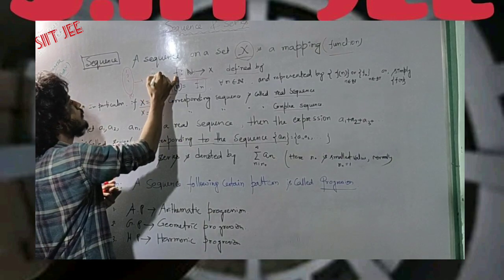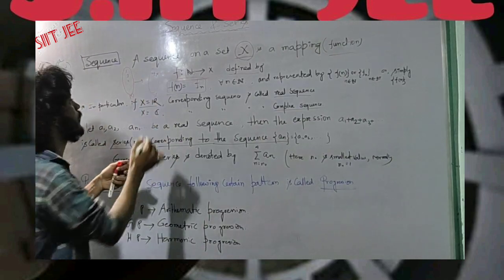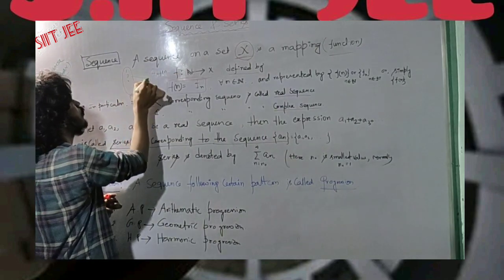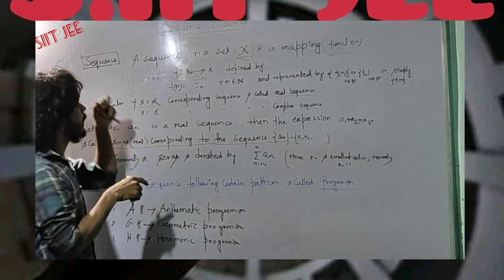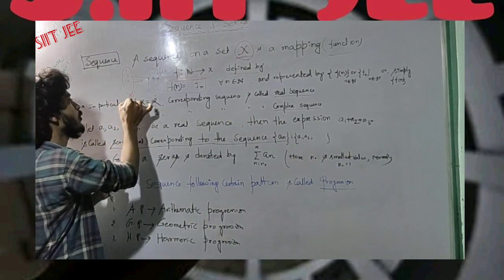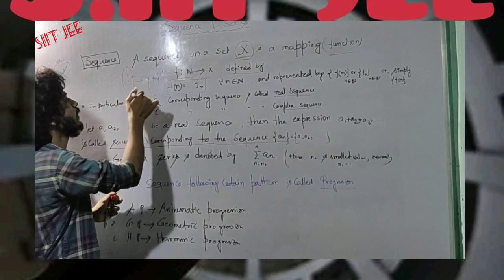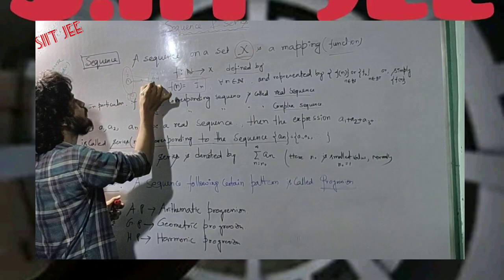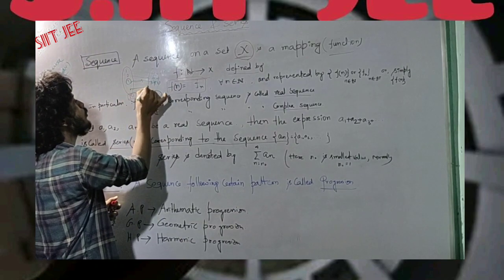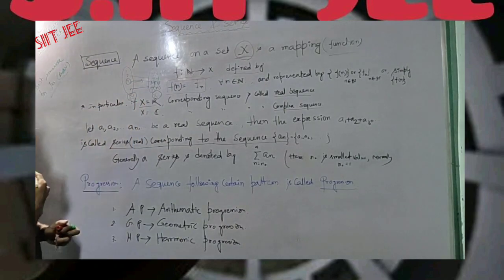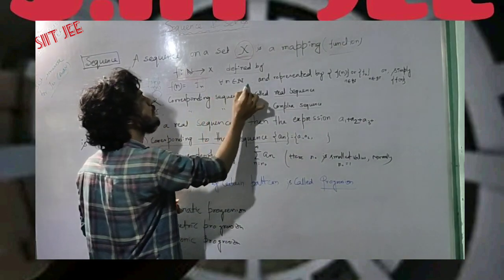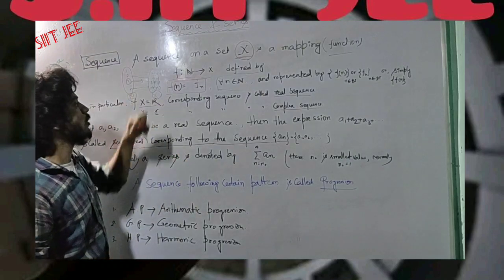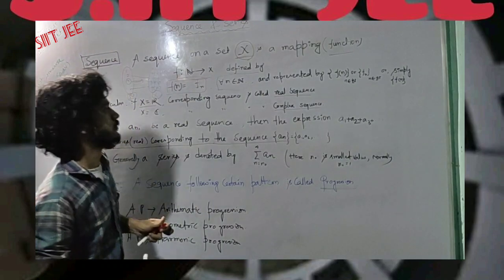Also 2 maps to f2, 3 maps to f3, and generally n maps to fn, for all n belonging to capital N. That is trivial because it is a function. For every element of the domain there is an image in the codomain.